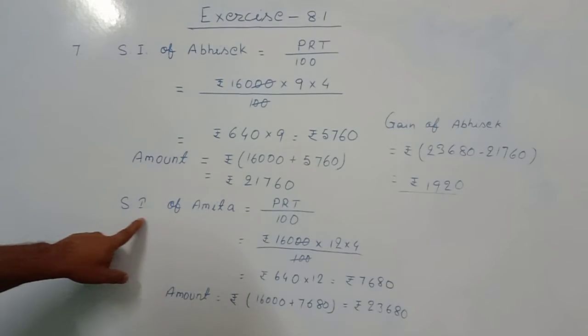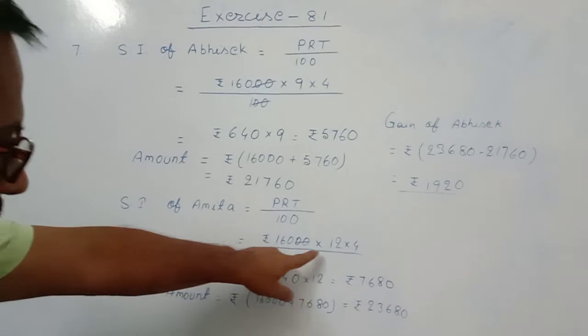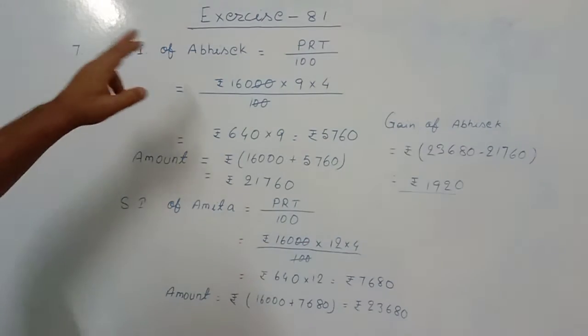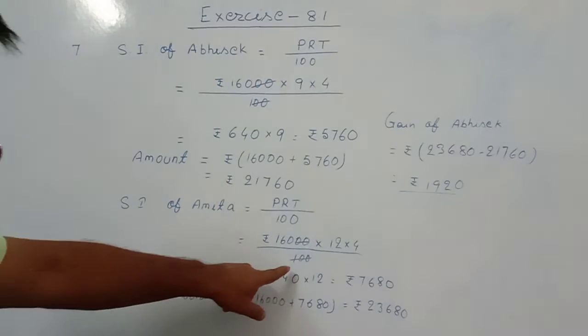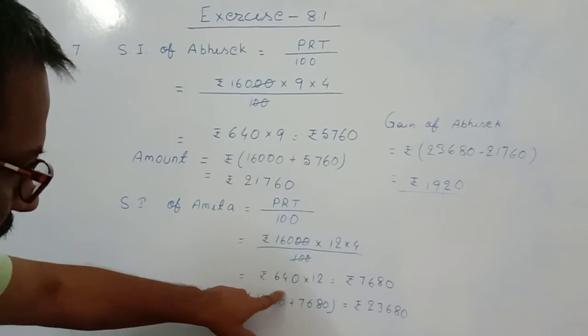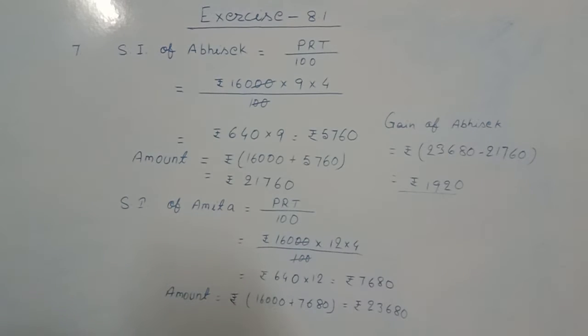Then SI of Amita, PRT by 100, 16,000 into 12 into 4. This 12 is the rate of interest at which Abhishek has lent the money to Amita. So this 00 and 00 cancelled. 160 into 4, 640 into 12, that is equal to 7,680. And again I found the amount of Amita, that is 16,000 plus 7,680 equal to 23,680.